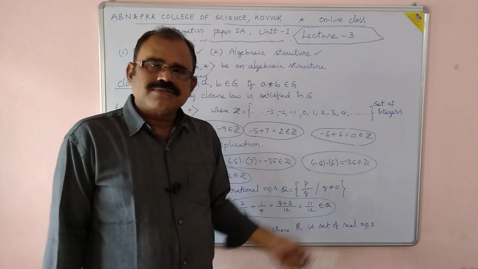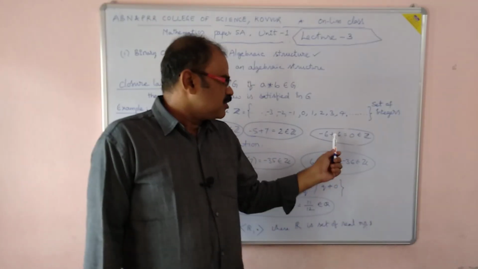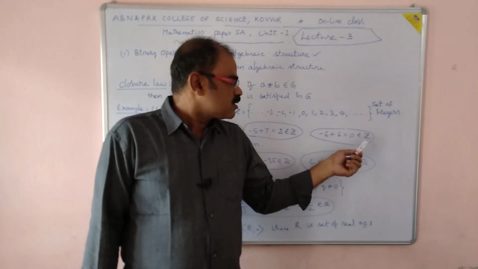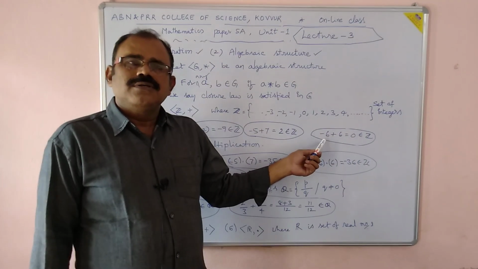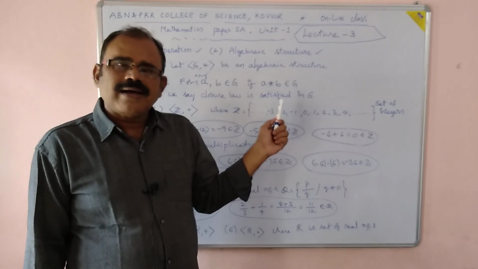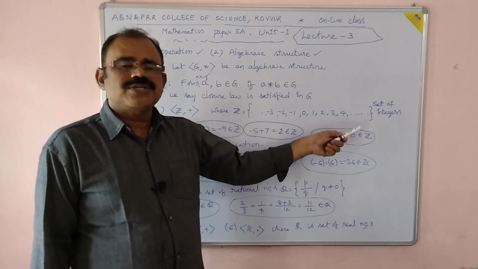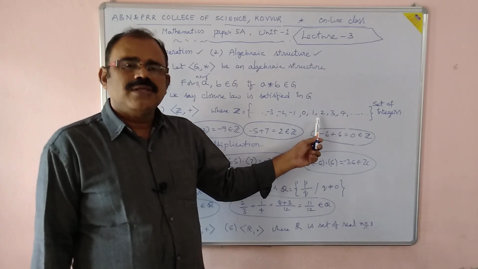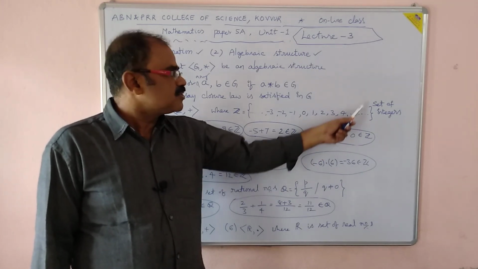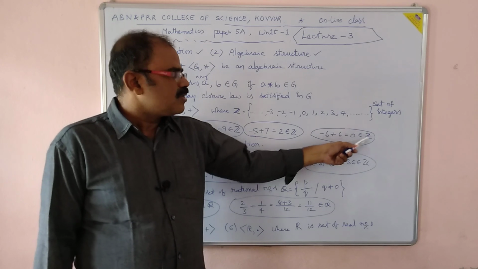Minus 6 plus 6, what is the resultant? Addition is the binary operation. Minus 6 plus 6 is 0. Is 0 there in the set of integers? Yes. All positive integers, all negative integers, and 0 exist in the set of integers Z. So 0 belongs to Z.